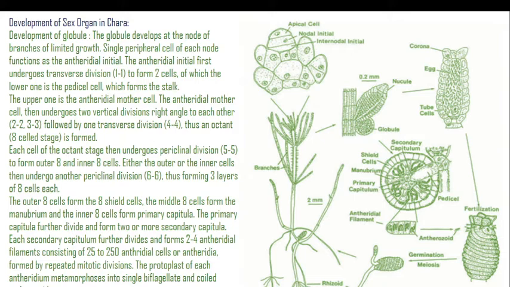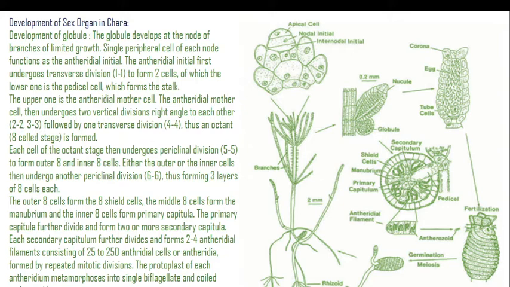Either the outer or the inner cells then undergo another periclinal division, thus forming 3 layers of 8 cells. The outer 8 cells form the 8 shields. The middle 8 cells form the manubrium, and the inner 8 cells form primary capitula.